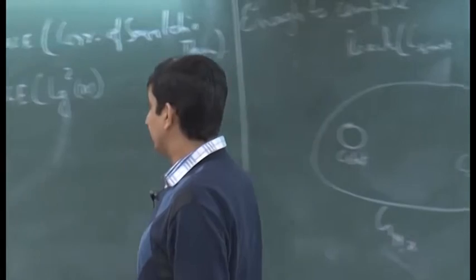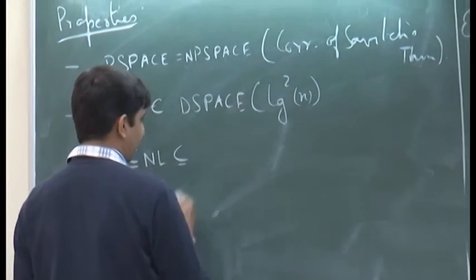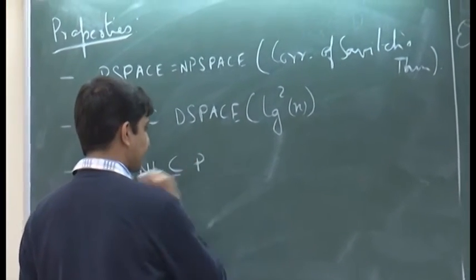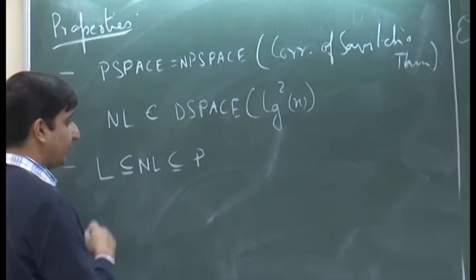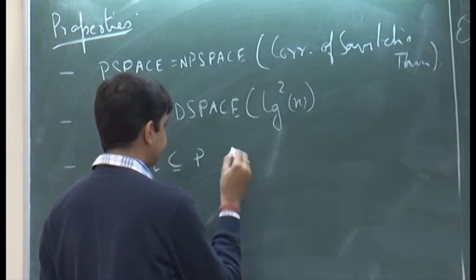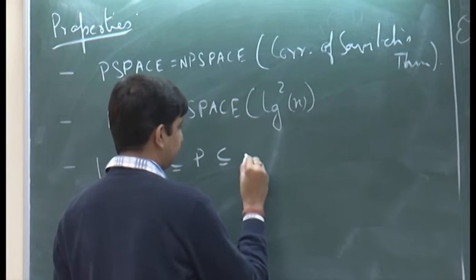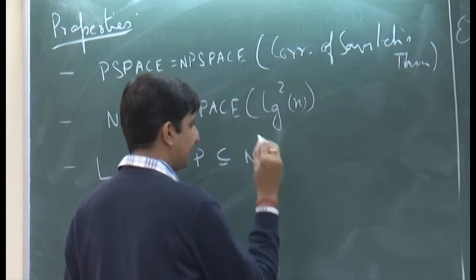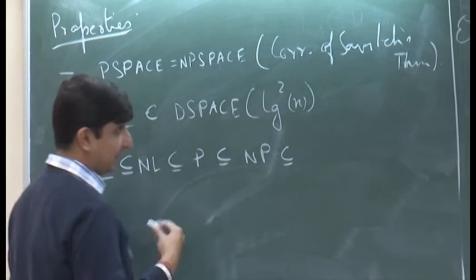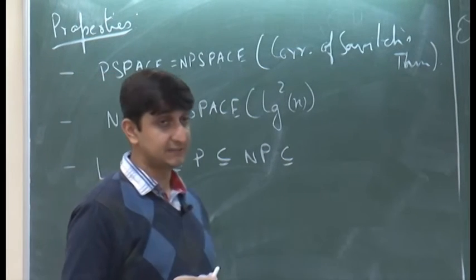So, we can put NL inside P by that same result. P is contained in NP. What about NP and PSPACE?